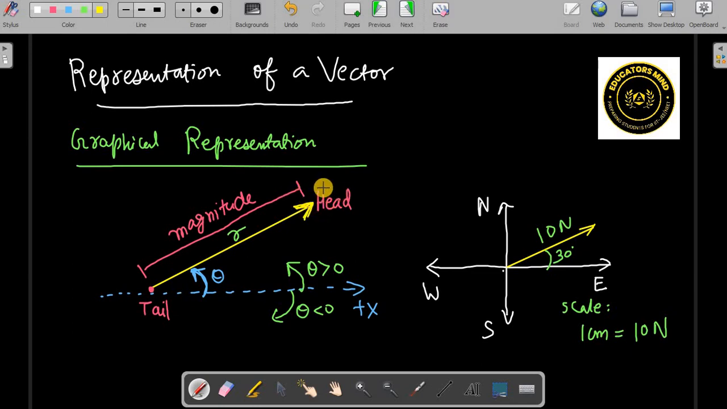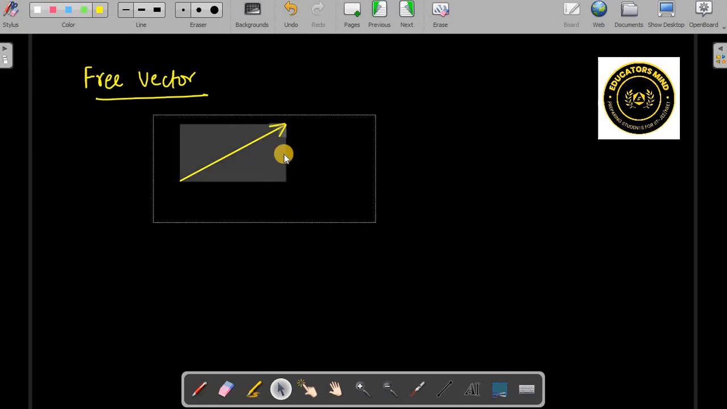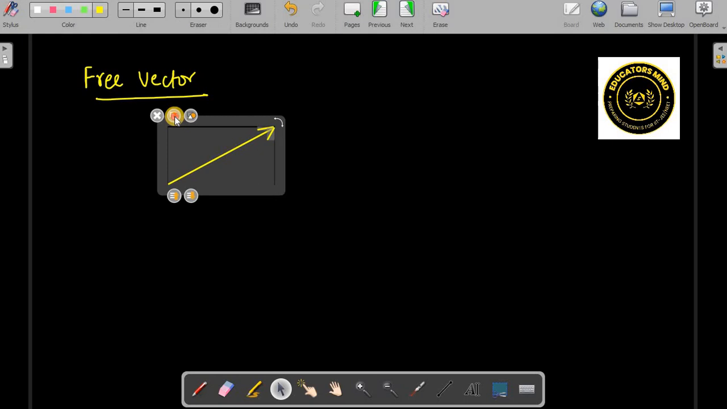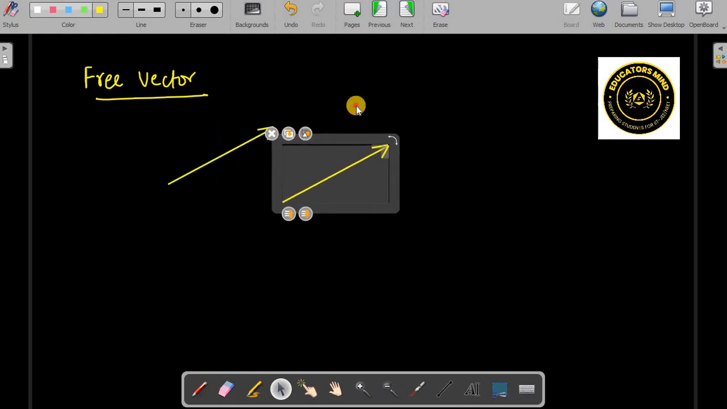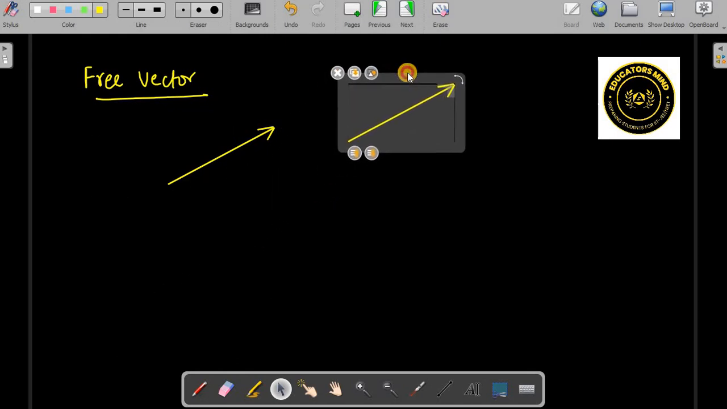Like this graphical representation we should know, and we should know that this can be slid. That means this can be moved here and there. This is called a free vector. So we should know free vector and fixed vector also. What is a free vector? Free vector means, suppose I draw a vector like this, now I can slide it anywhere parallel to itself, isn't it? So nothing is going to change.